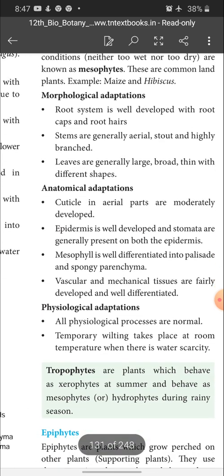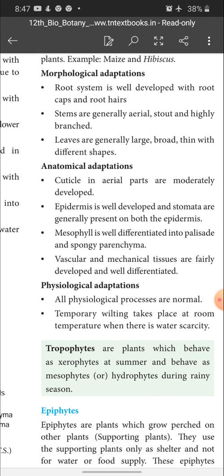Next one is physiological adaptation. All physiological processes are normal. Temporary wilting takes place at noon when there is water scarcity. That's it about the physiological adaptation of mesophytes.